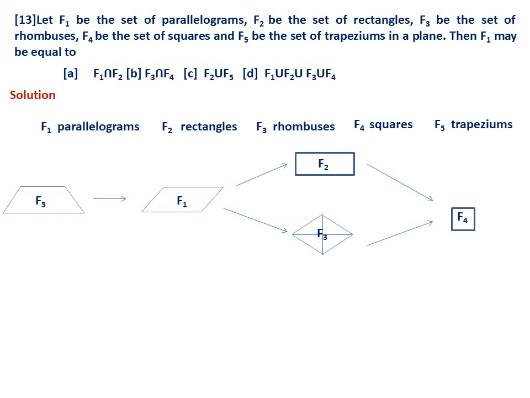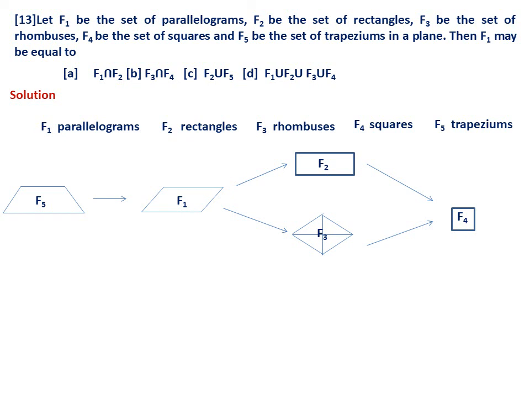Therefore, now you can say F4 is a rectangle also, and F4 is a rhombus also. Therefore, in terms of set language, you can say F4 is a subset of F2 and F4 is a subset of F3 also. Every square is a rhombus, every square is a rectangle also. But it is not the other way.